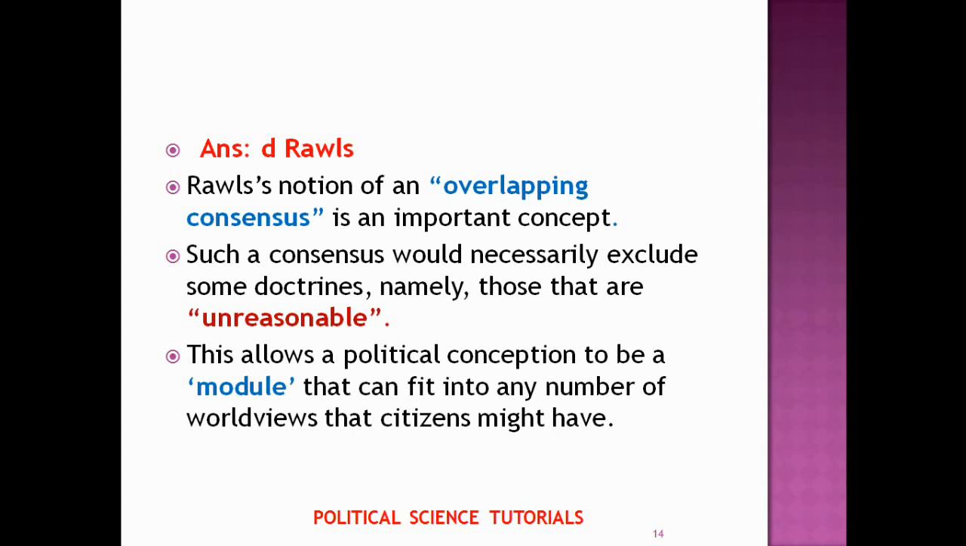Maybe they will differ in many issues, but there will be some issues in which citizens would agree to exclude some unreasonable doctrines. This perception of citizens with different worldviews, Rawls sees as overlapping consensus. He considered this as a module which will fit into any number of worldviews that citizens might have.